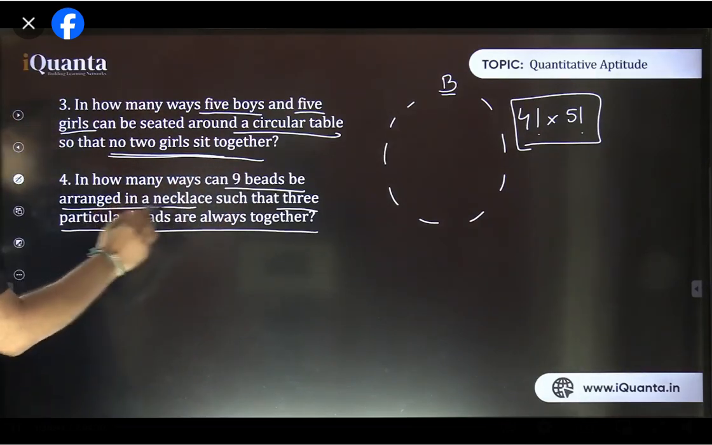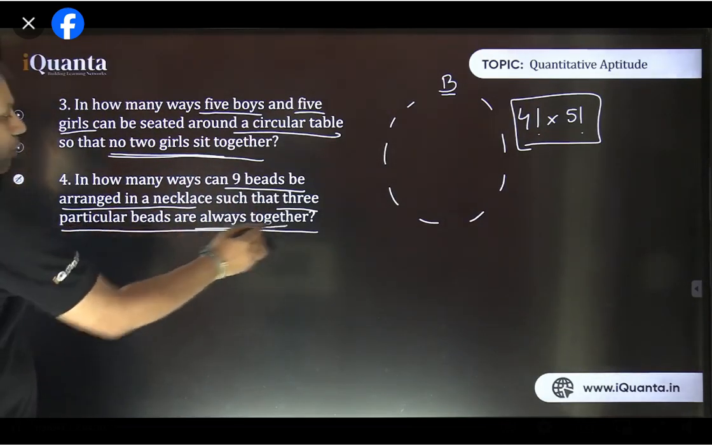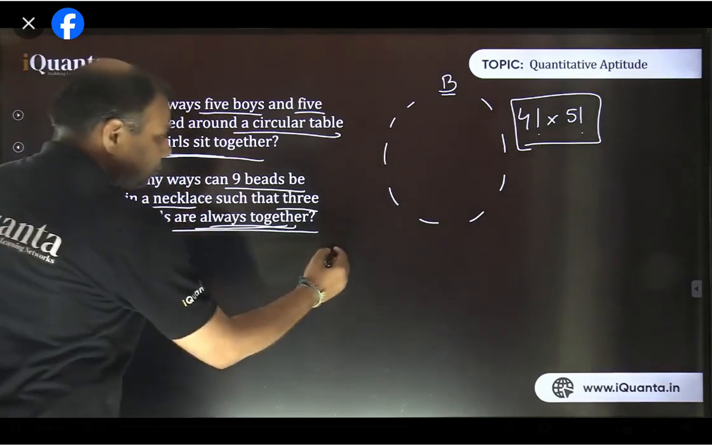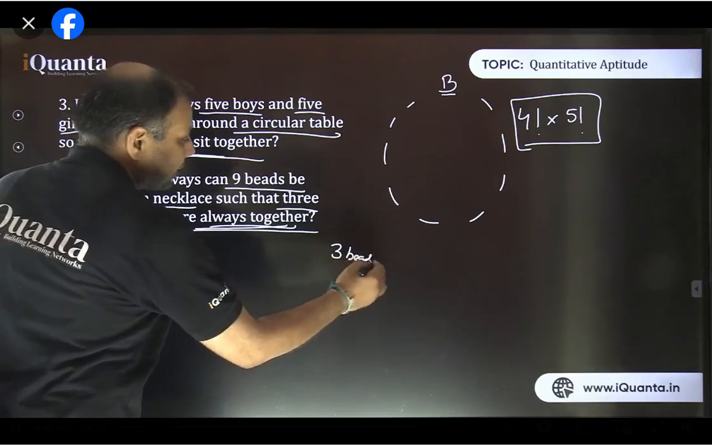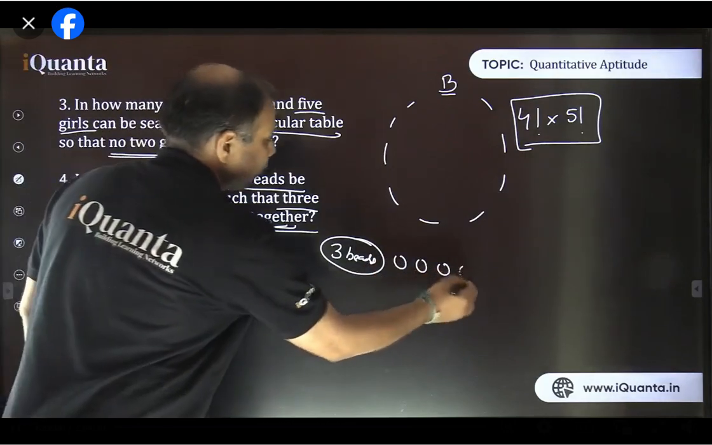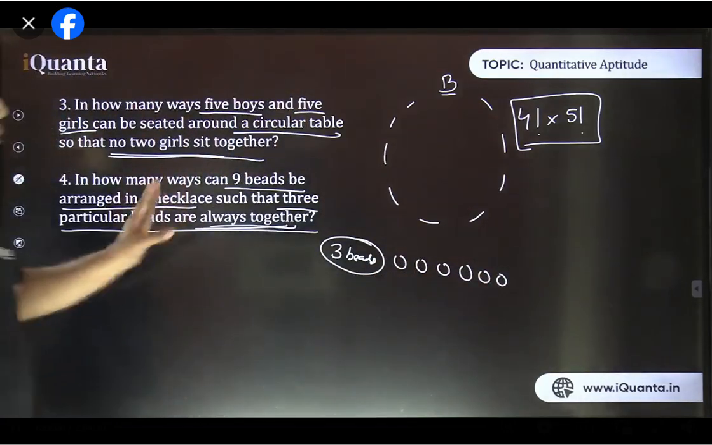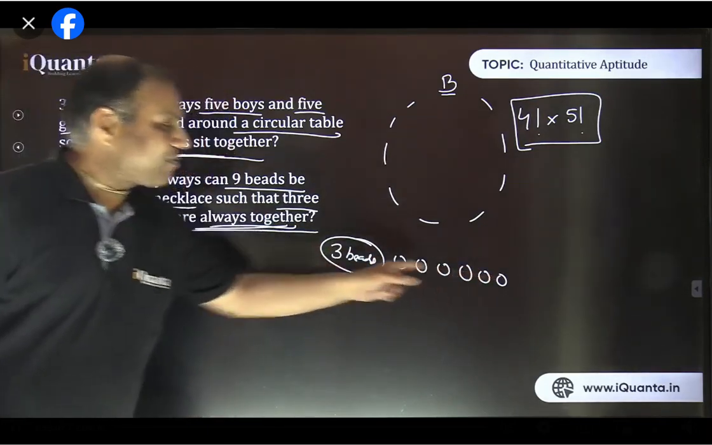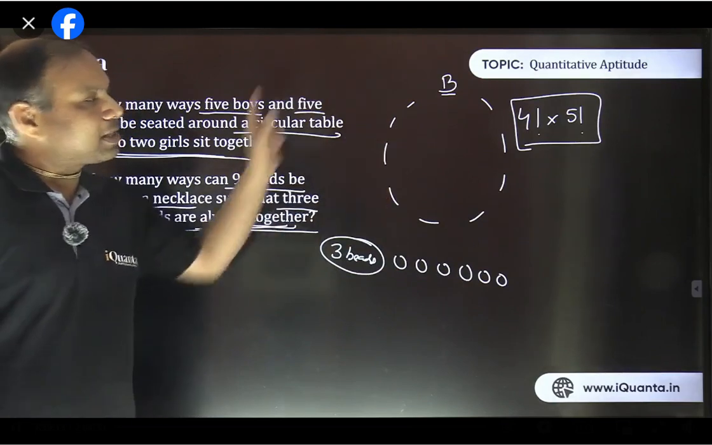So 9 beads are there, and 3 particular beads are to be together always. So that 3 beads set can be made 1 unit. That becomes 1 set. And beside that, we have 6 more beads: 1, 2, 3, 4, 5, 6. It is not mentioned, but we are assuming all the beads are different. Otherwise, there would not be any arrangement. So 6 and 1, 7. So total 7 different things are to be arranged in circular order.